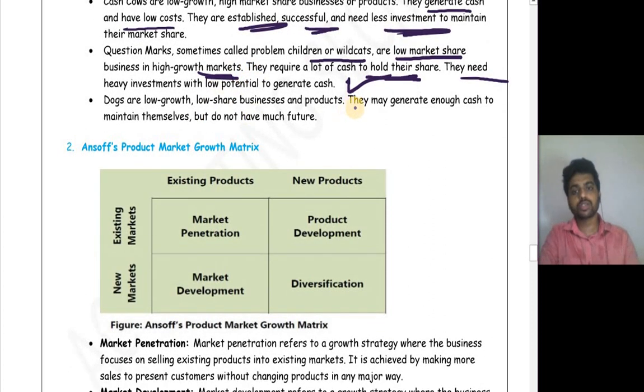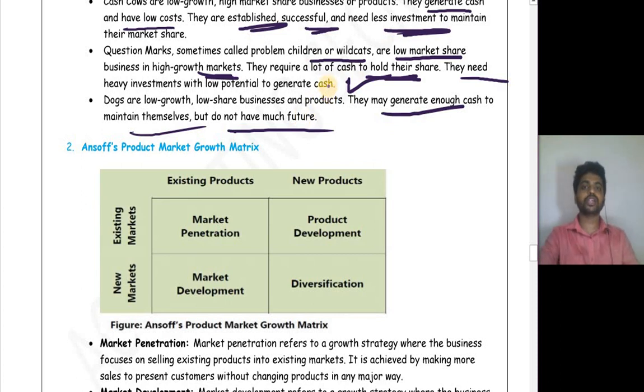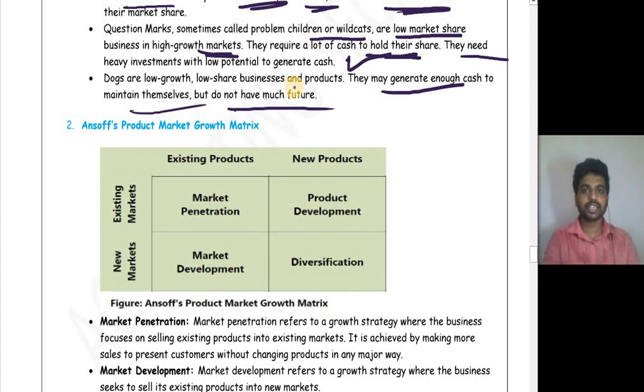Dogs are low growth, low share business products. They may generate enough cash to maintain themselves but do not have much future. You have to disinvest those because they do not have much future, because those are the loss making or break-even sectors of your organization.